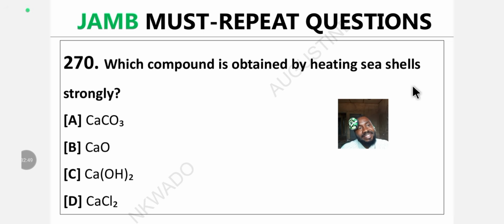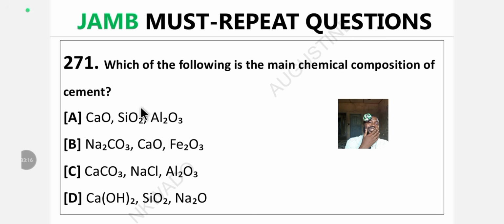Question 270. Which compound is obtained by heating seashells strongly? A. Calcium tricarbonate. B. Calcium oxide. C. Calcium hydroxide. D. Calcium chloride. Drop the answer in the comment section. I just taught you this question now. You are a scholar now. Please give me the answer in the comment section.